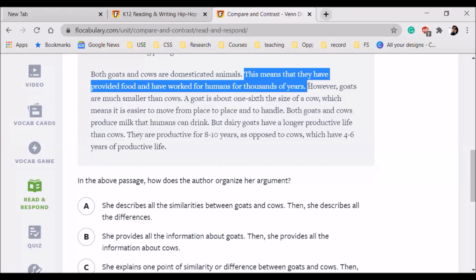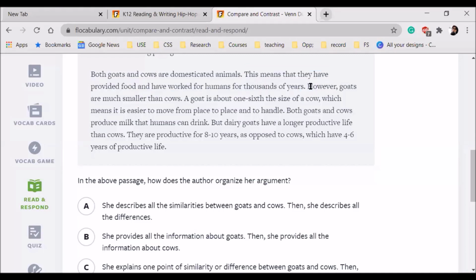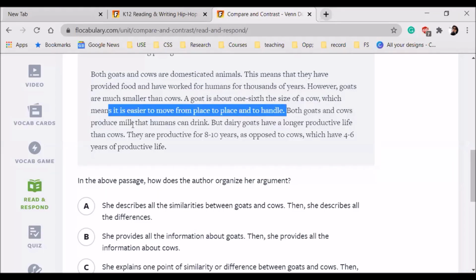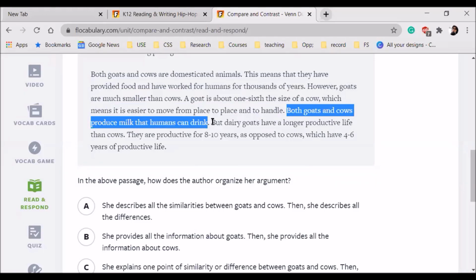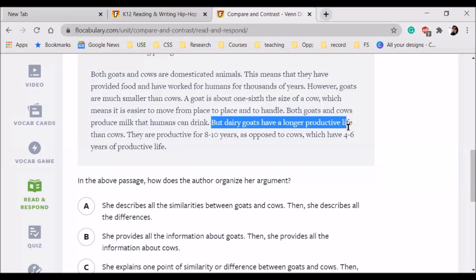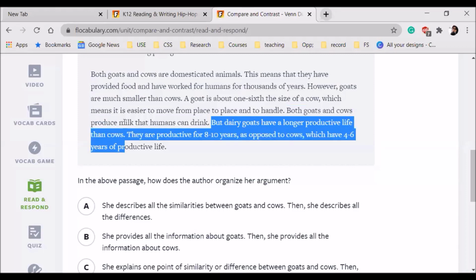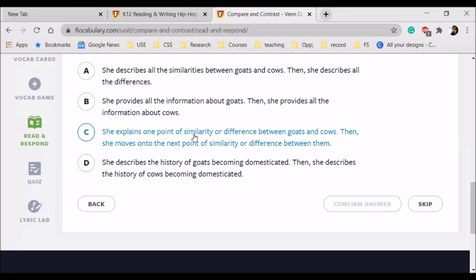Then it talks about, however, goats are much smaller than cows. So we see that there is one similarity, then one difference, that goats are smaller than cows. Then a goat is about 1/6. So this is again talking about the same sentence, how they are smaller. Now again, a similarity: both goats and cows produce milk that humans can drink. Then a difference: dairy goats have longer productive life than cows. So there is one similarity, one difference, one similarity, one difference. So that would be point to point, and then it's C. So those who said C, they are right.